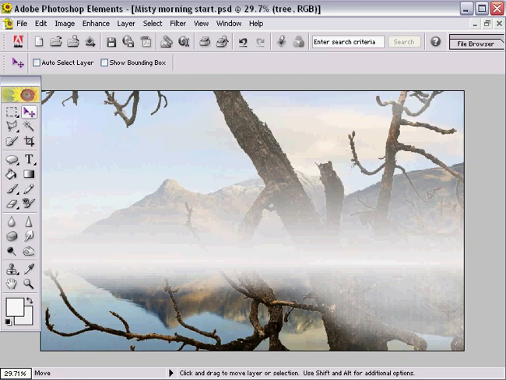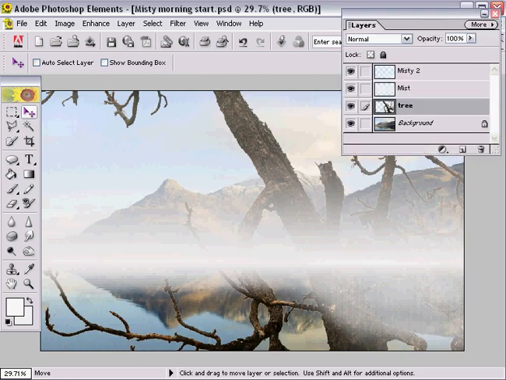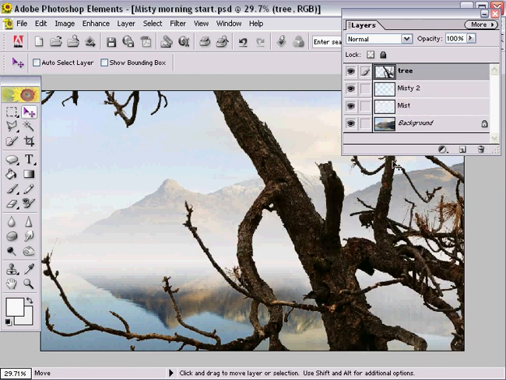Now I'm sure you've already spotted one problem we've got to deal with, and that's the size of the tree in relation to the landscape. But first let's go to the Layers palette, because the tree is not sitting in the right place in the layered stack. There's the 2 layers for our mist, there's the basic image. We need to click and drag the tree up the stack so it's sitting on the top.